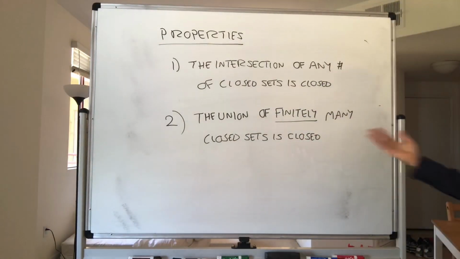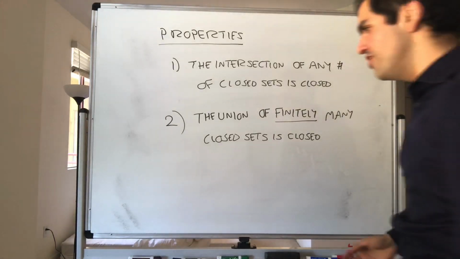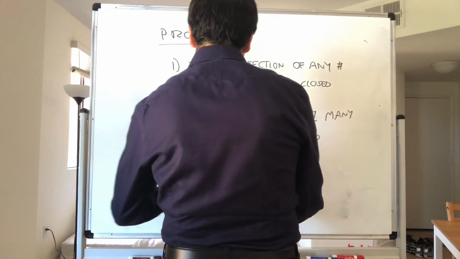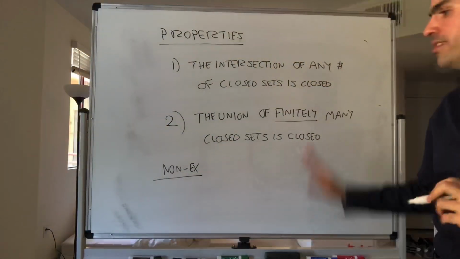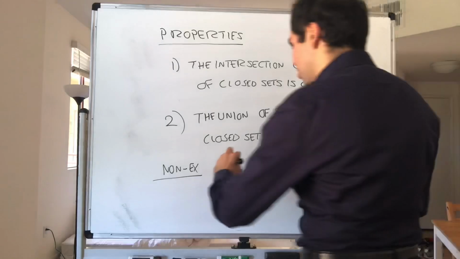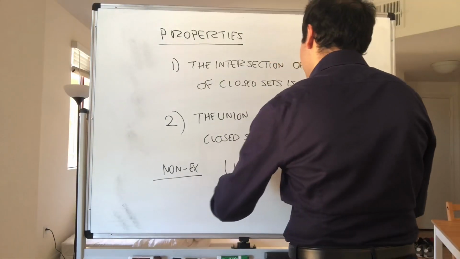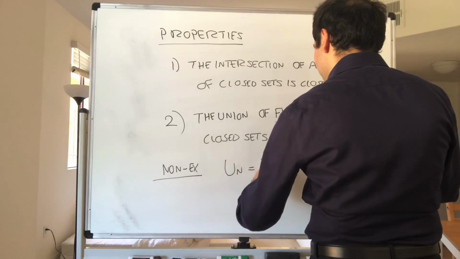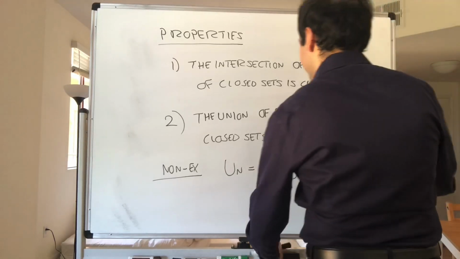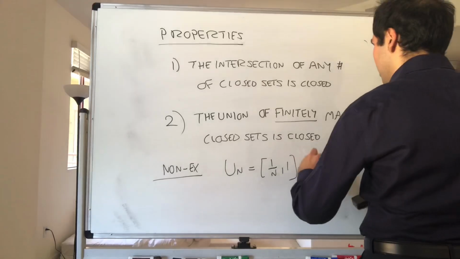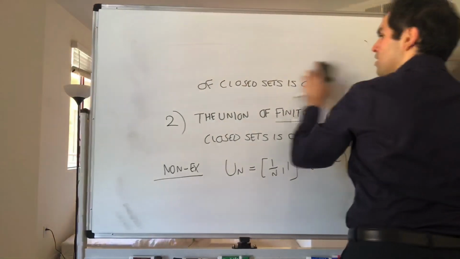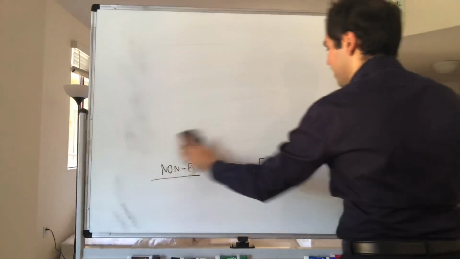And let me give you a counterexample for the infinite case. So, non-example. In general, the union of infinitely many closed sets is not necessarily closed, because if you take Un to be the interval [1/n, 1], for n greater or equal to 2, let's see what those sets look like.